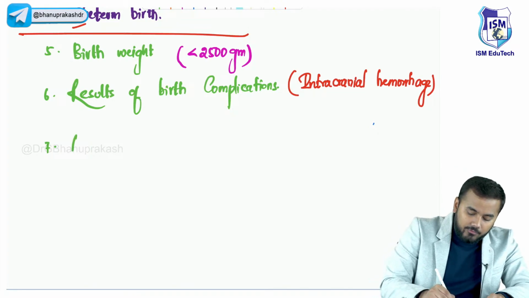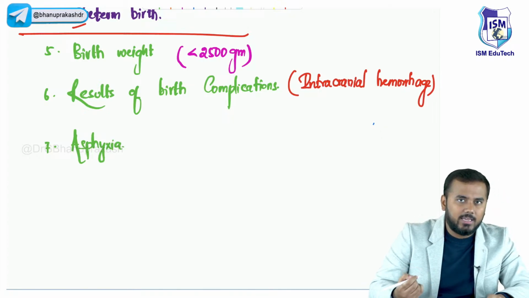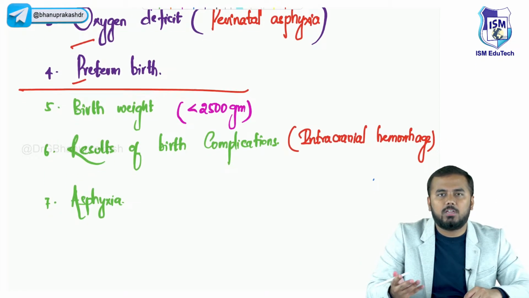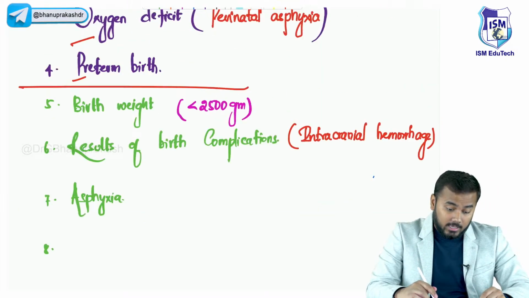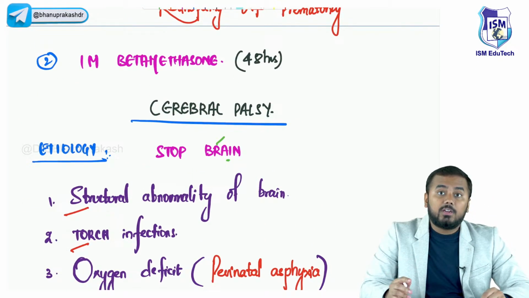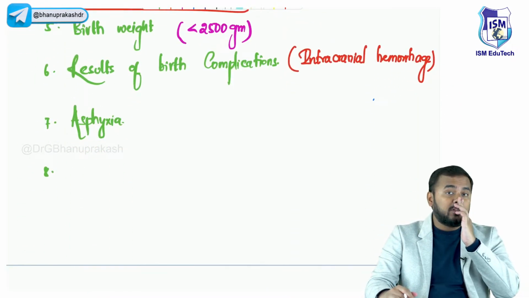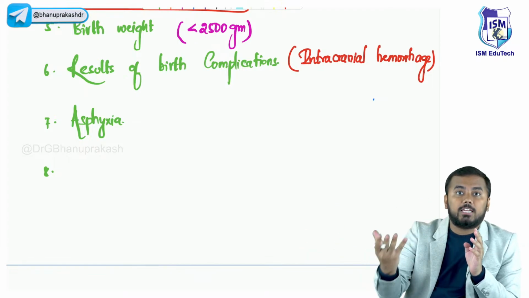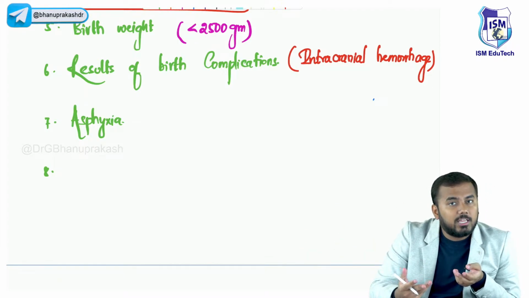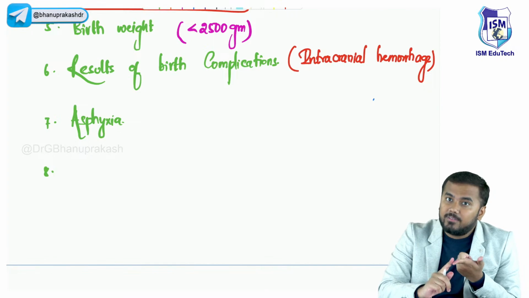A. What does A stand for? Asphyxia. Again, for the mnemonic's sake, I'm repeating the same thing. Asphyxia means the same perinatal asphyxia, not a new thing. Okay? Next important thing is I. What does I stand for? I stands for infections. Infections does not mean TORCH infections. Infections means infections developing after the birth, postnatally. What infections can there be postnatally? There can be meningitis, there can be encephalitis, right? So I stands for infections.